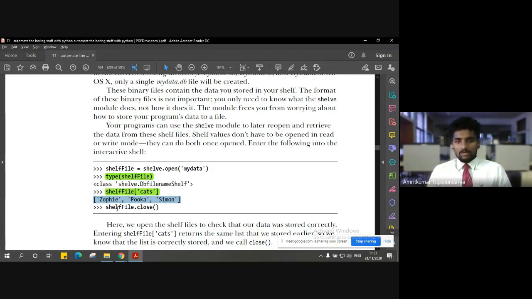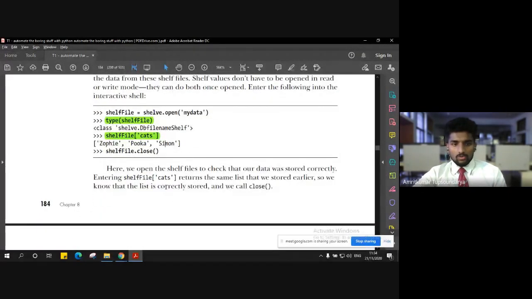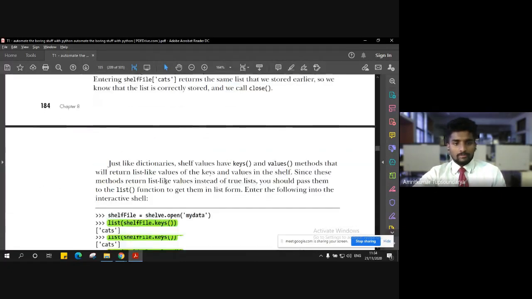That means that variable is saved and it exists. If we don't make use of this shelve command and directly give this command, you would probably get an error that this variable is no more existing. So that is how we can save the variables and use them whenever we come back next time.